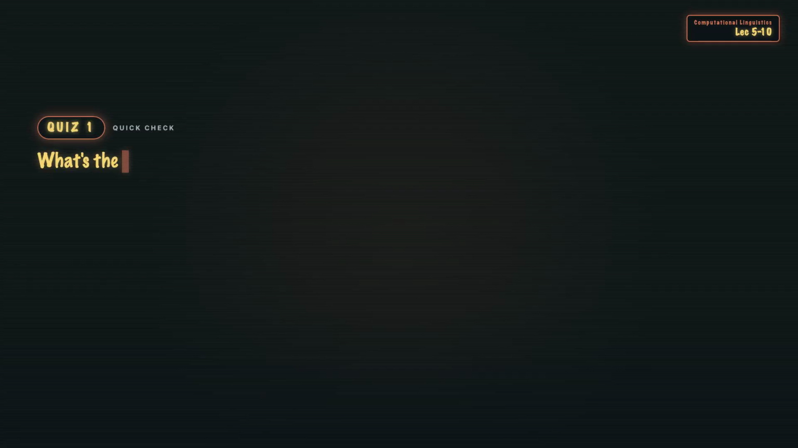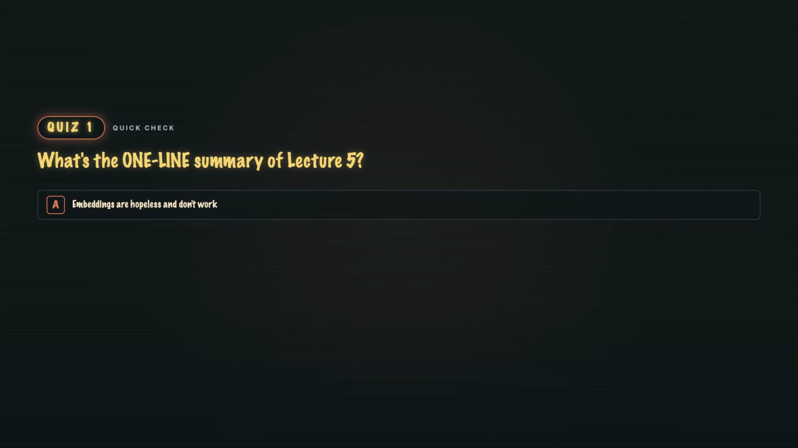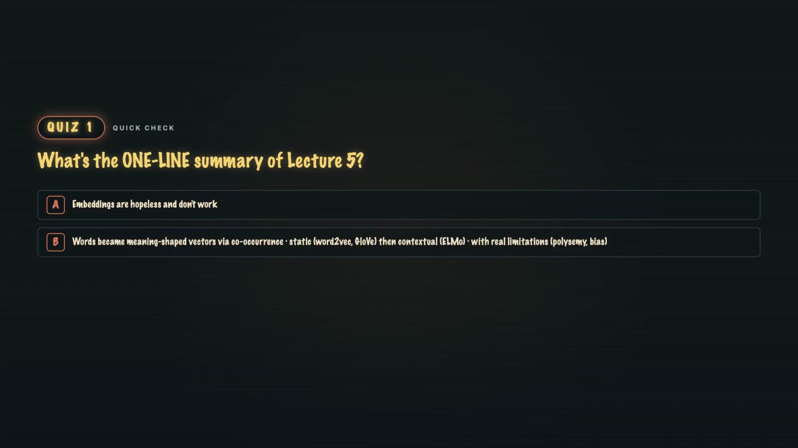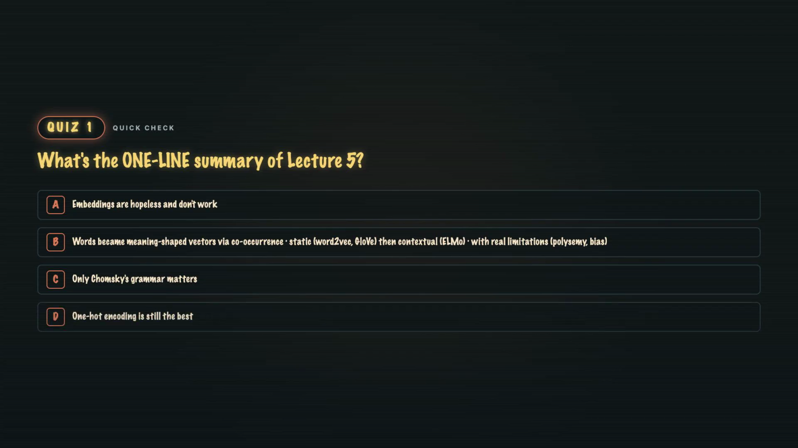Quiz 1. What's the one-line summary of Lecture 5? A. Embeddings are hopeless. B. Words became meaning-shaped vectors via co-occurrence, static then contextual, with real limitations. C. Only Chomsky matters. Or D. One-hot is best.